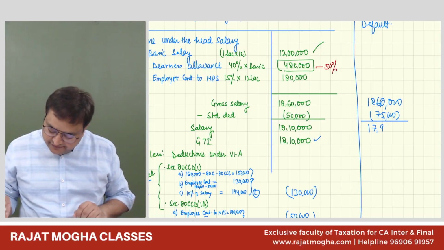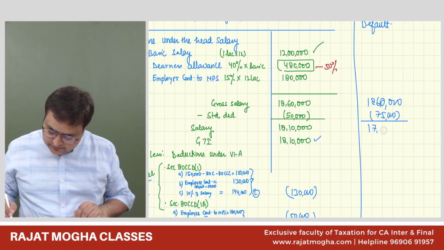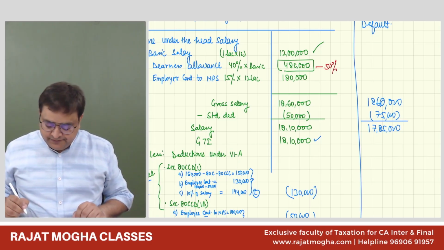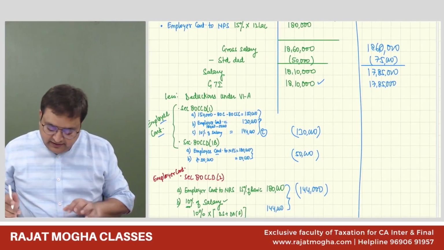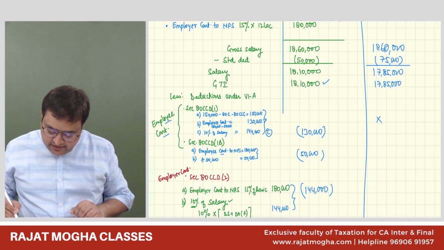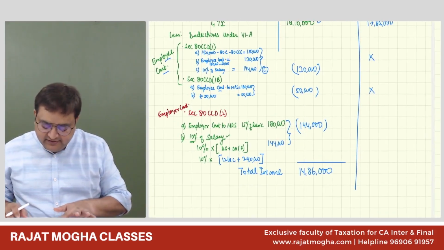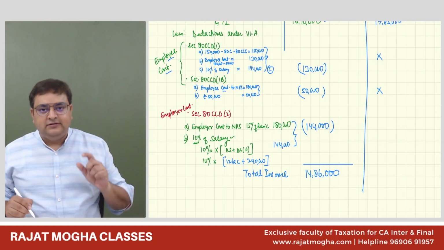95 or 85? 85,000. 17 lakh 85,000. My GTI is 17 lakh 85,000. Now, 80CCD(1) I will not get. 80CCD(1B) I will not get. 80CCD(2) I will get. Should I write 1,44,000 over here for 80CCD(2)? The answer is actually no.